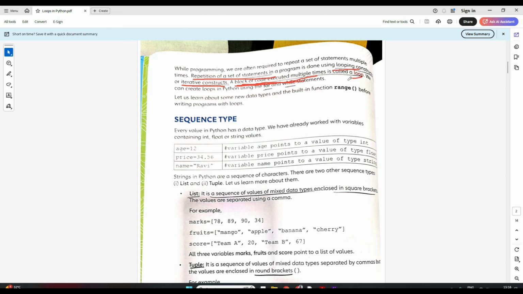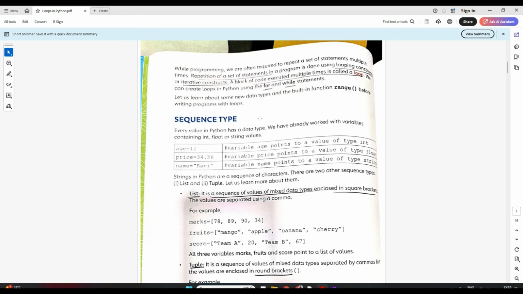Now in Python, for loops we use 2 statements. One is the for loop, another is the while loop. In some time we'll understand what is a for loop and what is a while loop. Now before moving on to these for and while statements, let's try to understand something called a sequence. What do we understand by sequence?